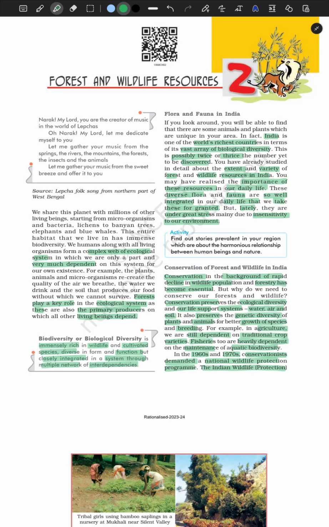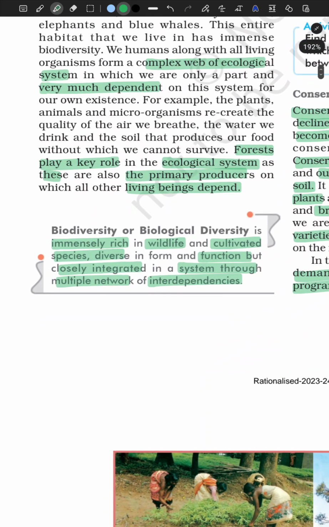So forest and wildlife resources, as you have read in your past science or socials textbook, is very important. Forest and wildlife resources play an important role in our daily life, because most of the food that we consume is from these forest or wildlife resources. So that is why forest and wildlife resources are very important. And biodiversity, or biological diversity, we need to learn about this.